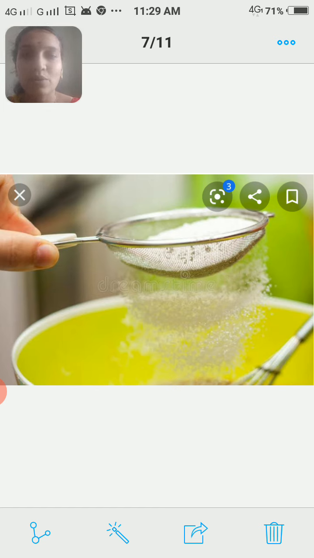Whereas if she sieves, the pure particles will get into the vessel, and the impurities get settled in the sieving device. This is the second method which we can use in our home in order to separate the unwanted impurities.